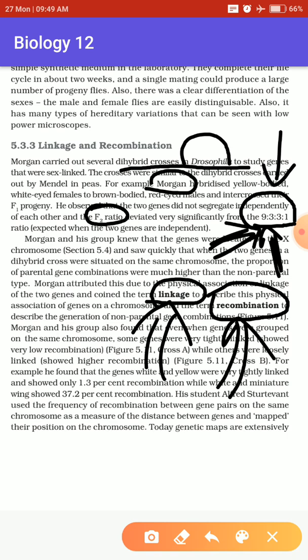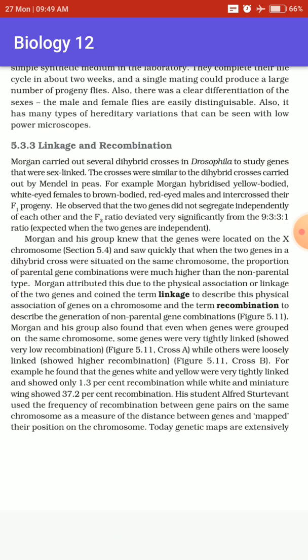Let us understand the definition of both of them. So, what is actually linkage?